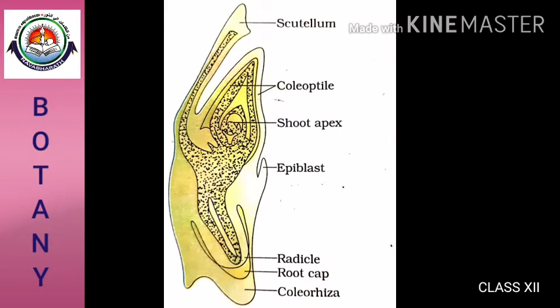And this is the picture of a monocotyledon embryo, which possesses only one cotyledon, called the scutellum. It is situated towards one side of the embryonal axis, and at its lower end the embryonal axis has the radicle and root cap enclosed in an undifferentiated sheath called the coleorhiza. The portion of the embryonal axis above the level of attachment of the scutellum is the epicotyl. The epicotyl has a shoot apex and leaf primordia enclosed in a hollow foliar structure, the coleoptile.